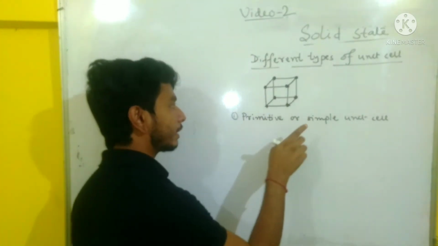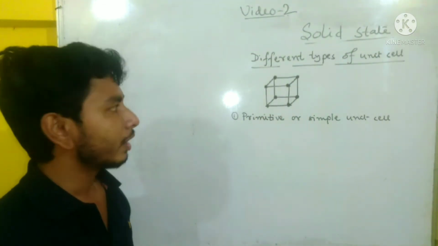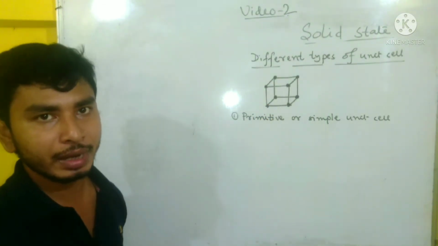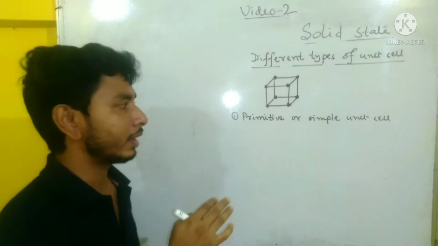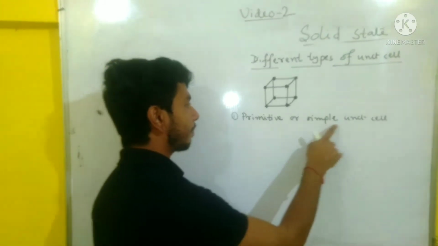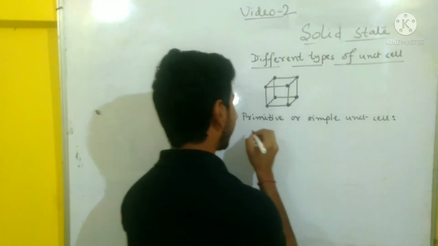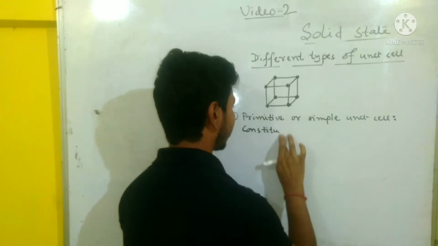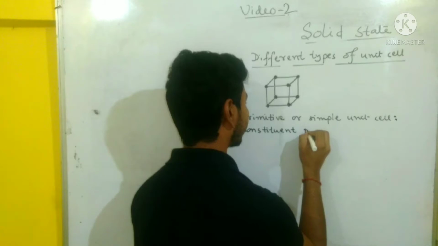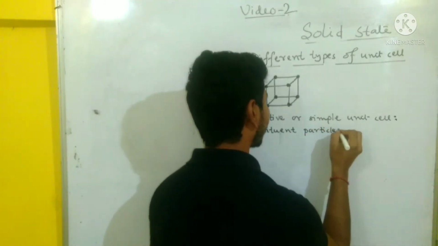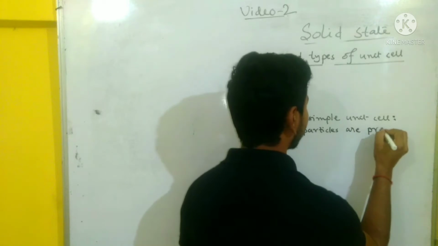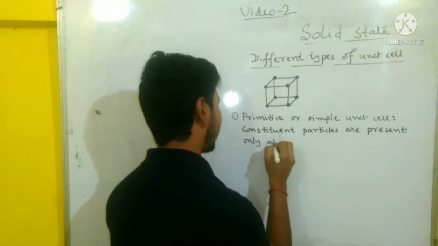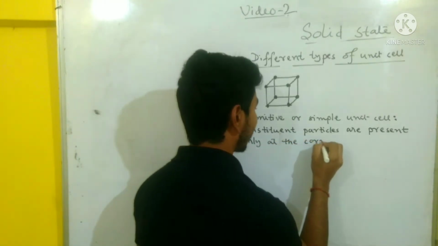So if the constituent particles are present only at the corners, then the unit cell is called a simple unit cell. So here constituent particles are present only at the corners.